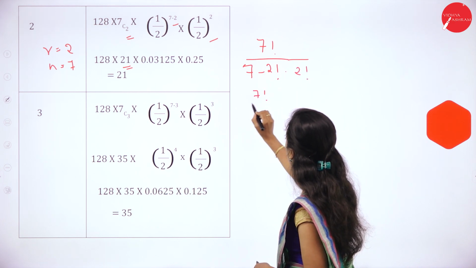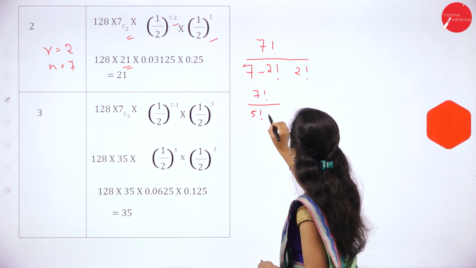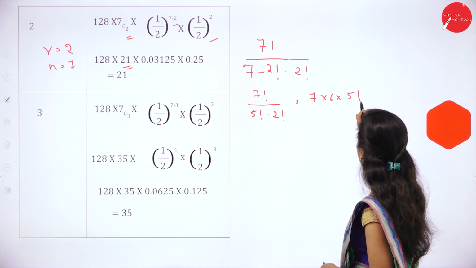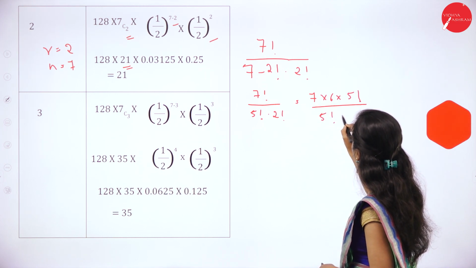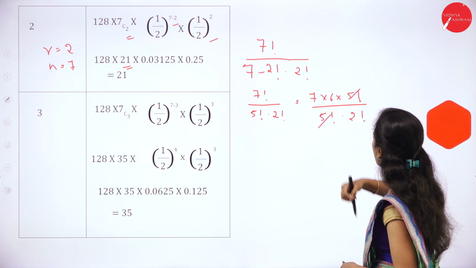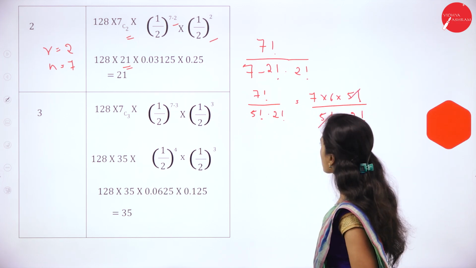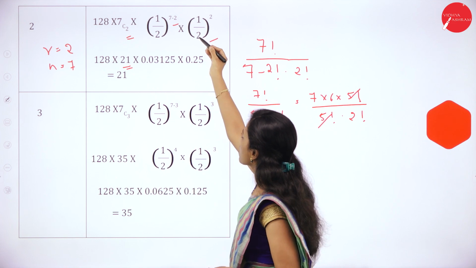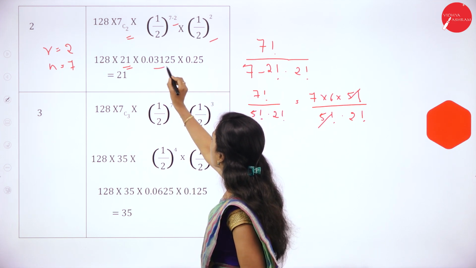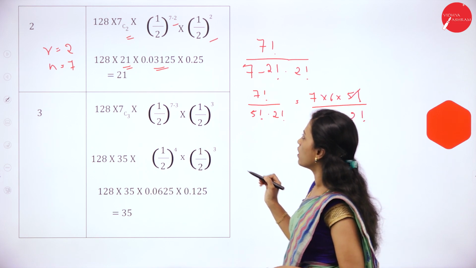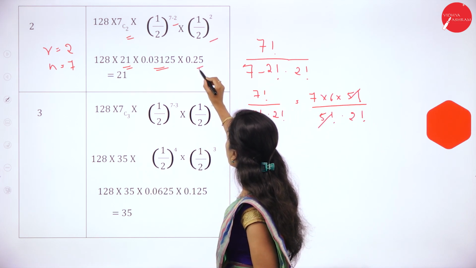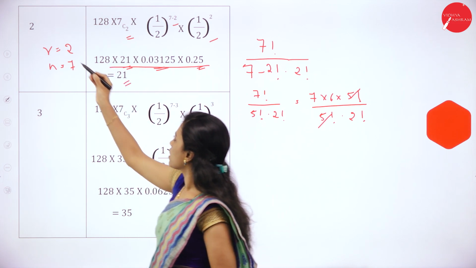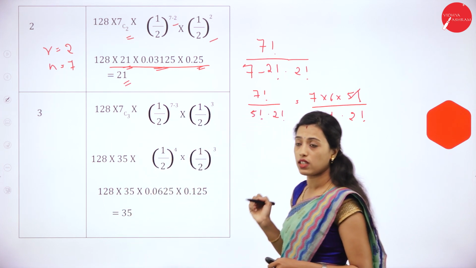So 7 factorial divided by 5 factorial into 2 factorial. It is 7 into 6 into 5 factorial divided by 5 factorial into 2 factorial. 5 factorial will get cancelled. 7 into 6 divided by 2 is 21. Then (1/2) to the power of 7 minus 2 means it is 5. (1/2)^5 is 0.03125. (1/2)^2 is 0.25. So if we multiply these, we'll get 21. If r is equal to 2, expected frequency will be 21.